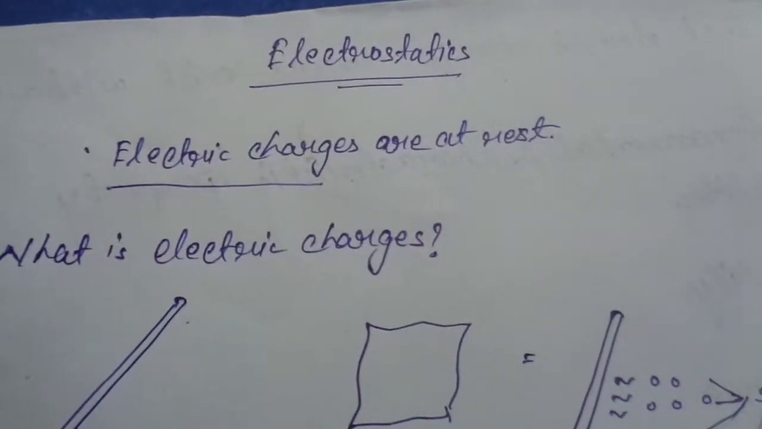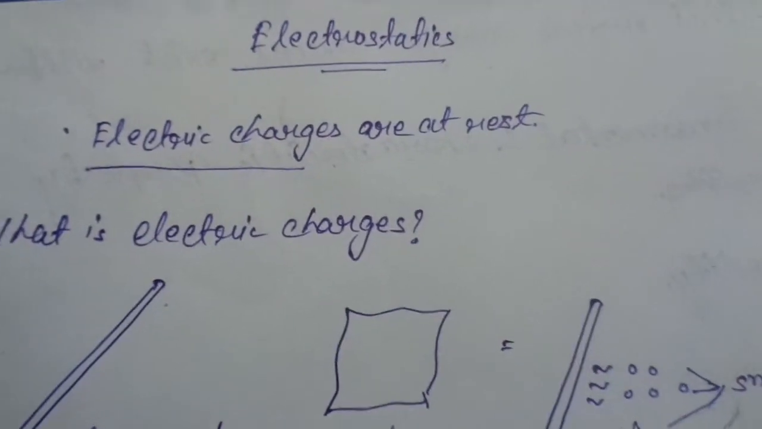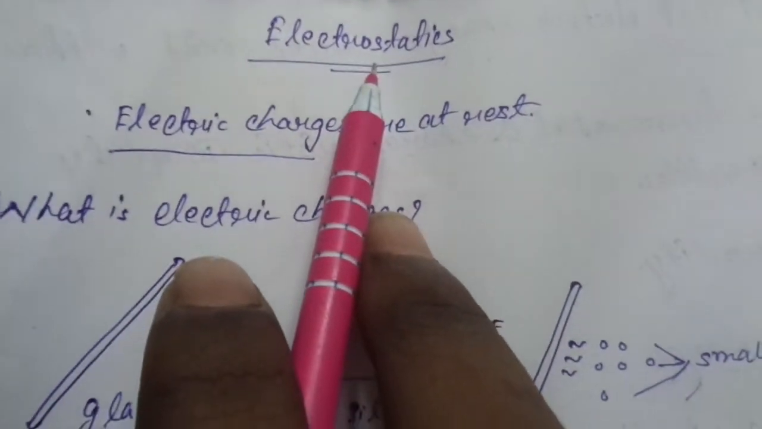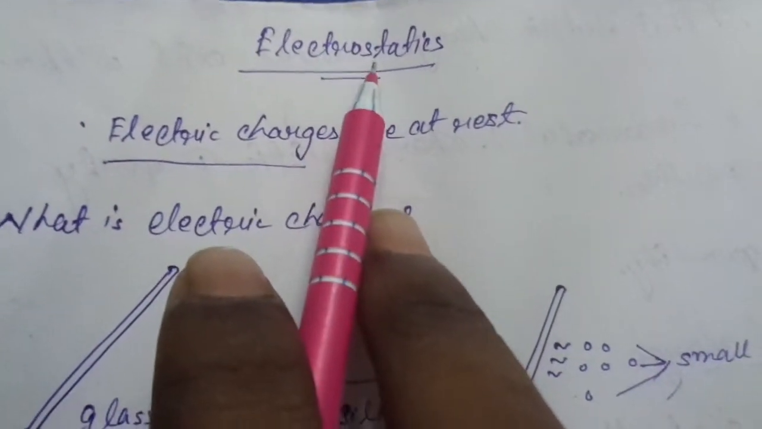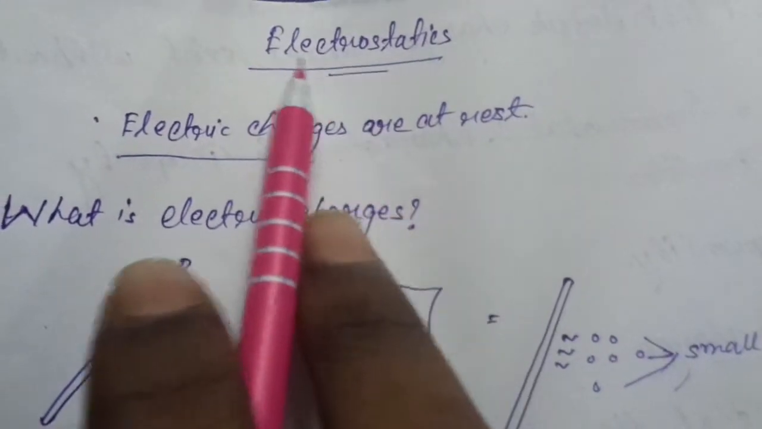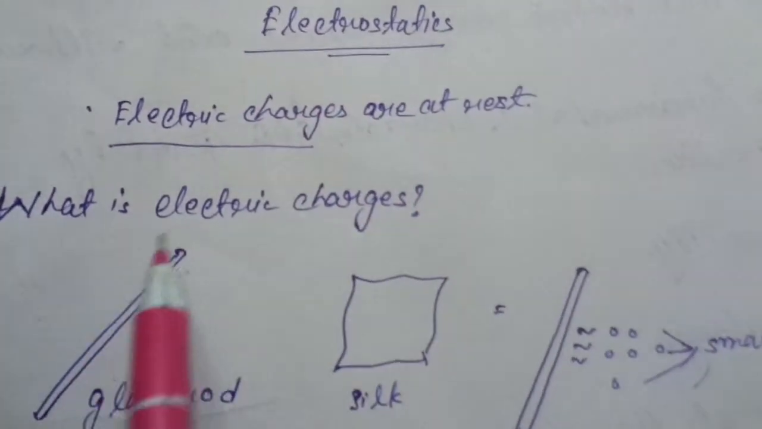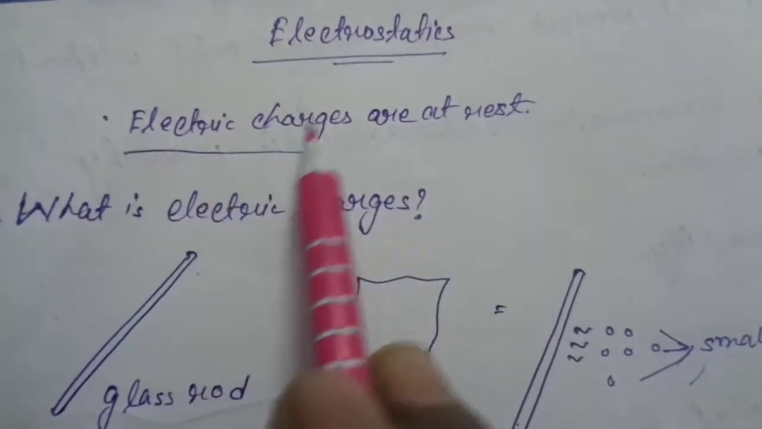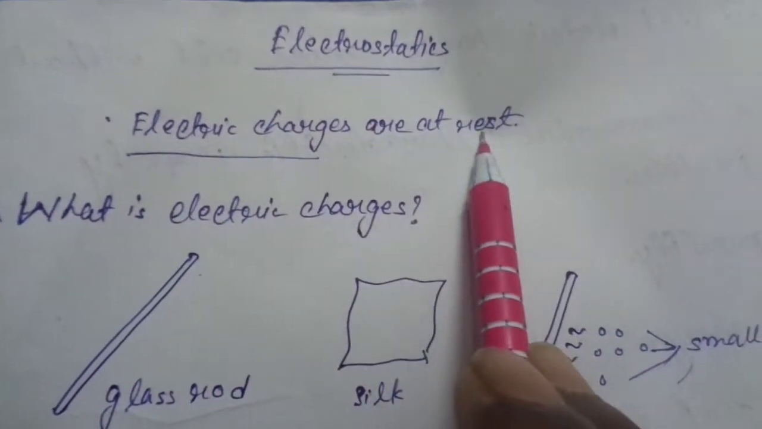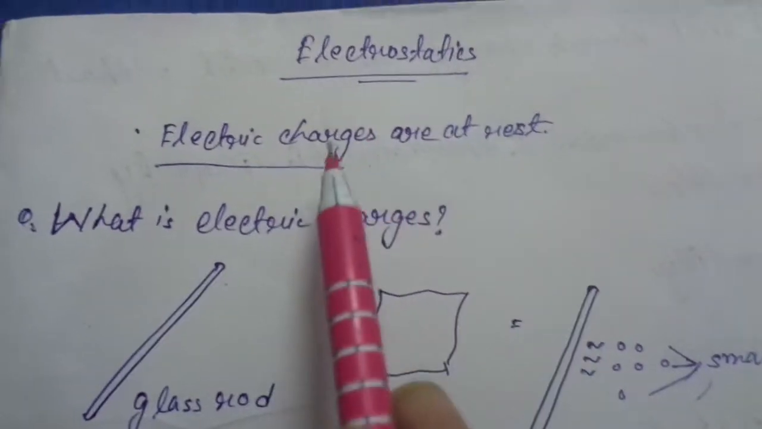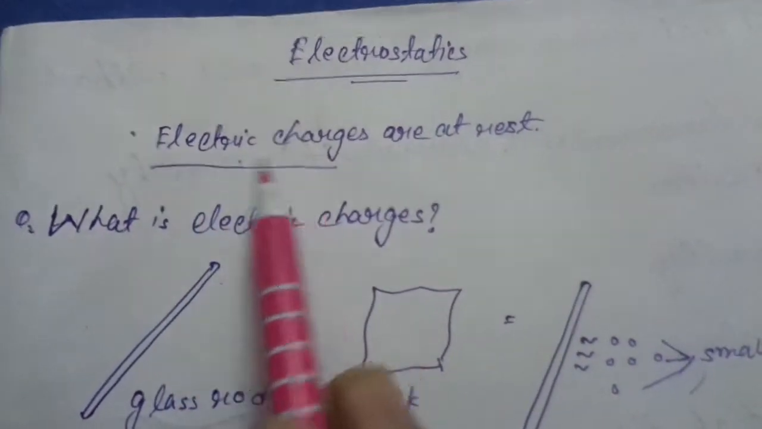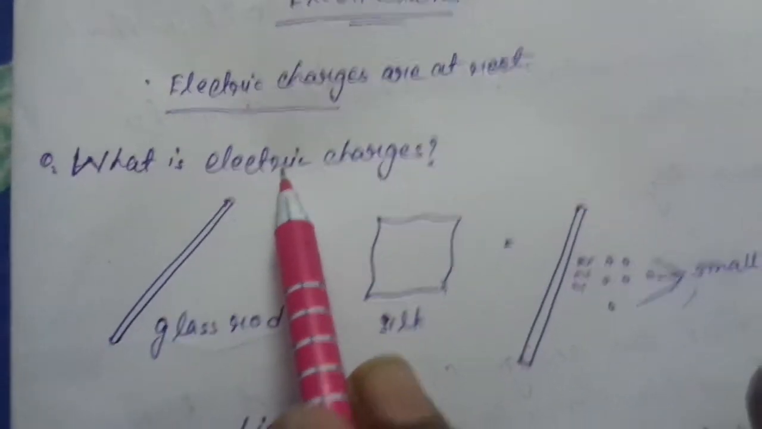So today we are studying electrostatics. First we have to know what is the meaning of electrostatics. See that, electrostatics means that electric charges are at rest. Okay. So now a question arises: what are electric charges?